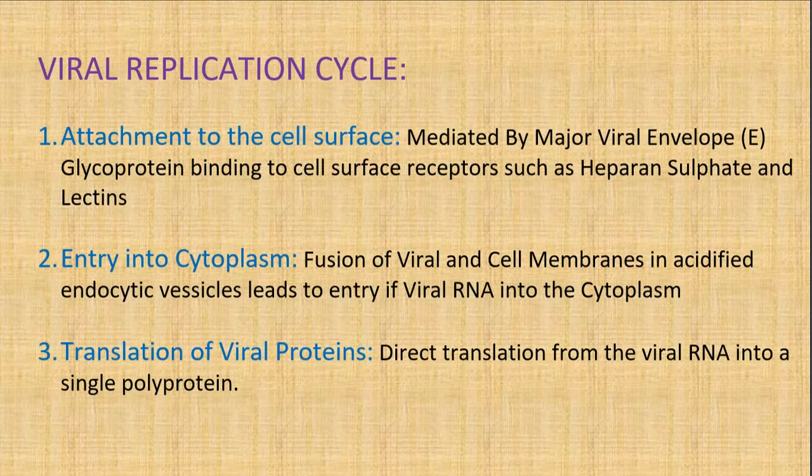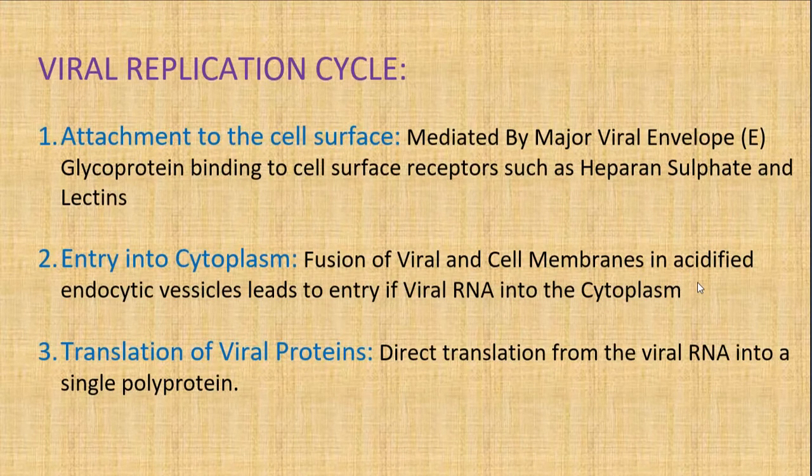In viral replication, first the virus attaches to the cell surface, by viral envelope E glycoprotein binding. By this it attaches to cell surface receptors such as heparan sulfate and lectins. Once it is attached, it enters the cytoplasm, through fusion of viral and cell membranes in acidified endocytic vesicles. This leads to entry into the cytoplasm.